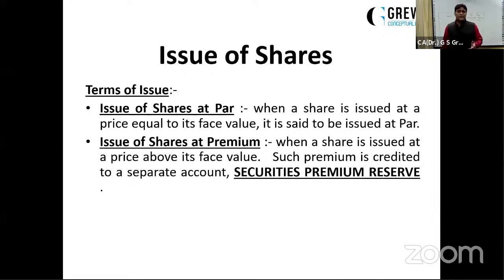Some highly reputed companies, some high-tech companies, some well-reputed companies can ask for a higher amount for their shares. So it means a share of face value 10 is issued for a price higher than its face value, let us suppose 12, 15, 20. Do note there is no cap on the maximum rate of premium. There is no maximum limit. A share of face value rupees 10 can be issued for as many as 650 rupees, and 640 rupees is the premium. It can be issued for 800 rupees, 790 is the premium. But the face value is rupees 10.